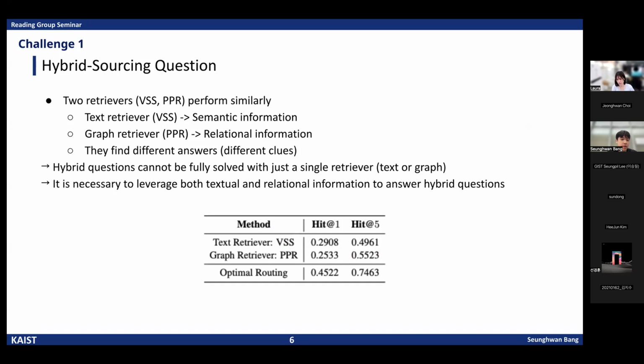However, they find different answers since each focuses on different types of clues. This means that hybrid questions cannot be fully solved with only a single retriever, and it is necessary to leverage both textual and relational information to answer them effectively.